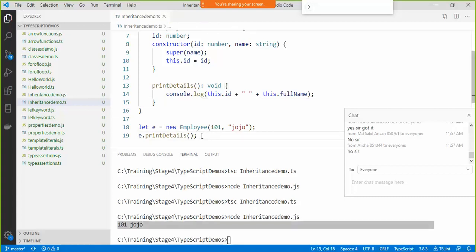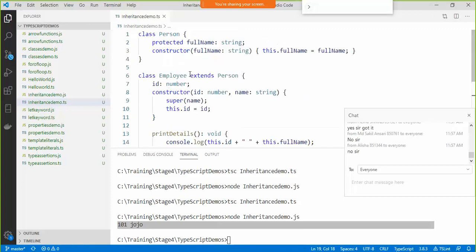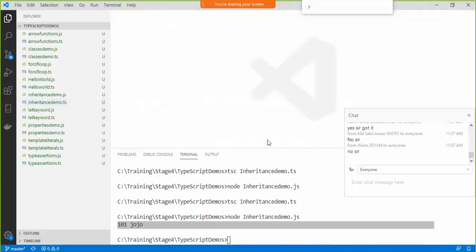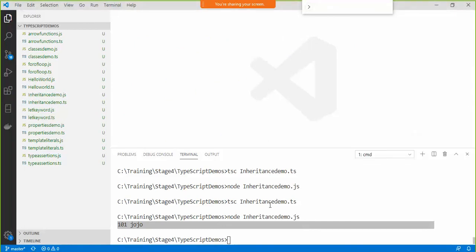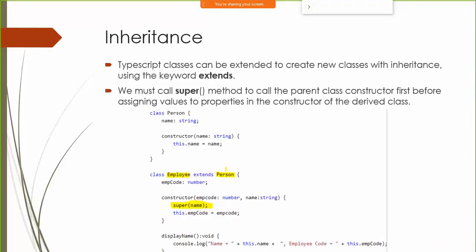This way you can also go ahead and create an interface and implement that interface also in your classes. Fine. To implement an interface you use the implements keyword instead of extends. Anyways, that is basically TypeScript. Let's discuss Angular now. Till now we have been only exploring TypeScript because Angular is going to use TypeScript as the programming language.